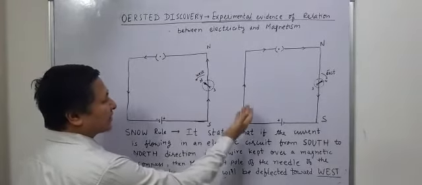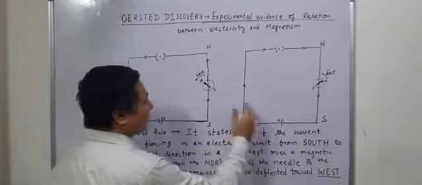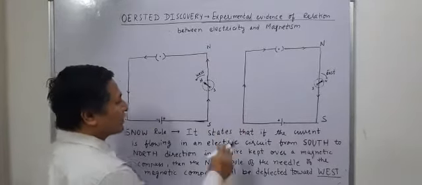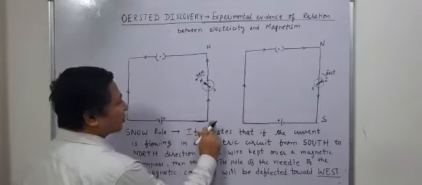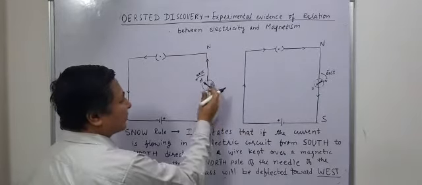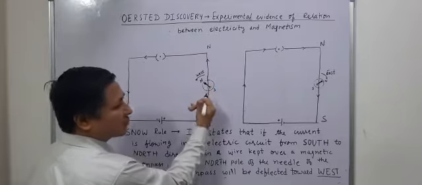In the next experiment, he reversed the direction of current. In the first, the direction was from south to north, the wire was placed over the magnetic needle, and the deflection of the needle was seen towards the west.